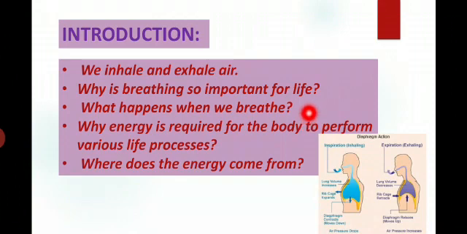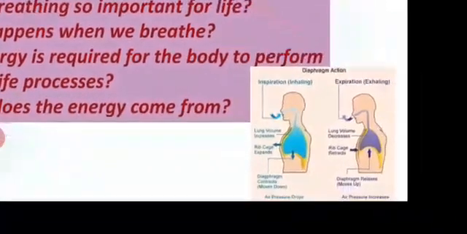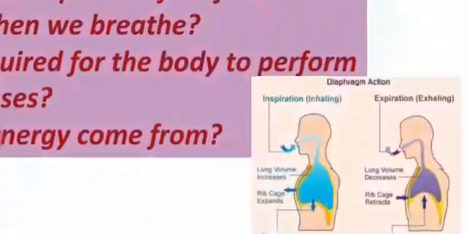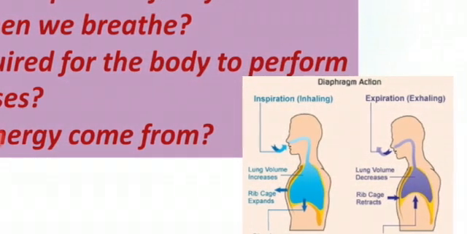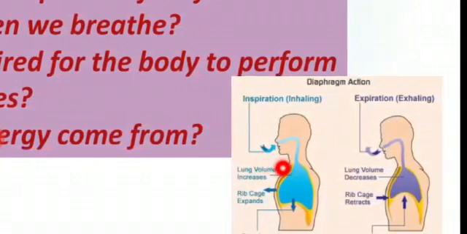And next question: what happens when we breathe? When we breathe in, or inhale, your diaphragm contracts. You have to see this diagram: inspiration and expiration, two processes happening. Look at the rib cage and lung volume.